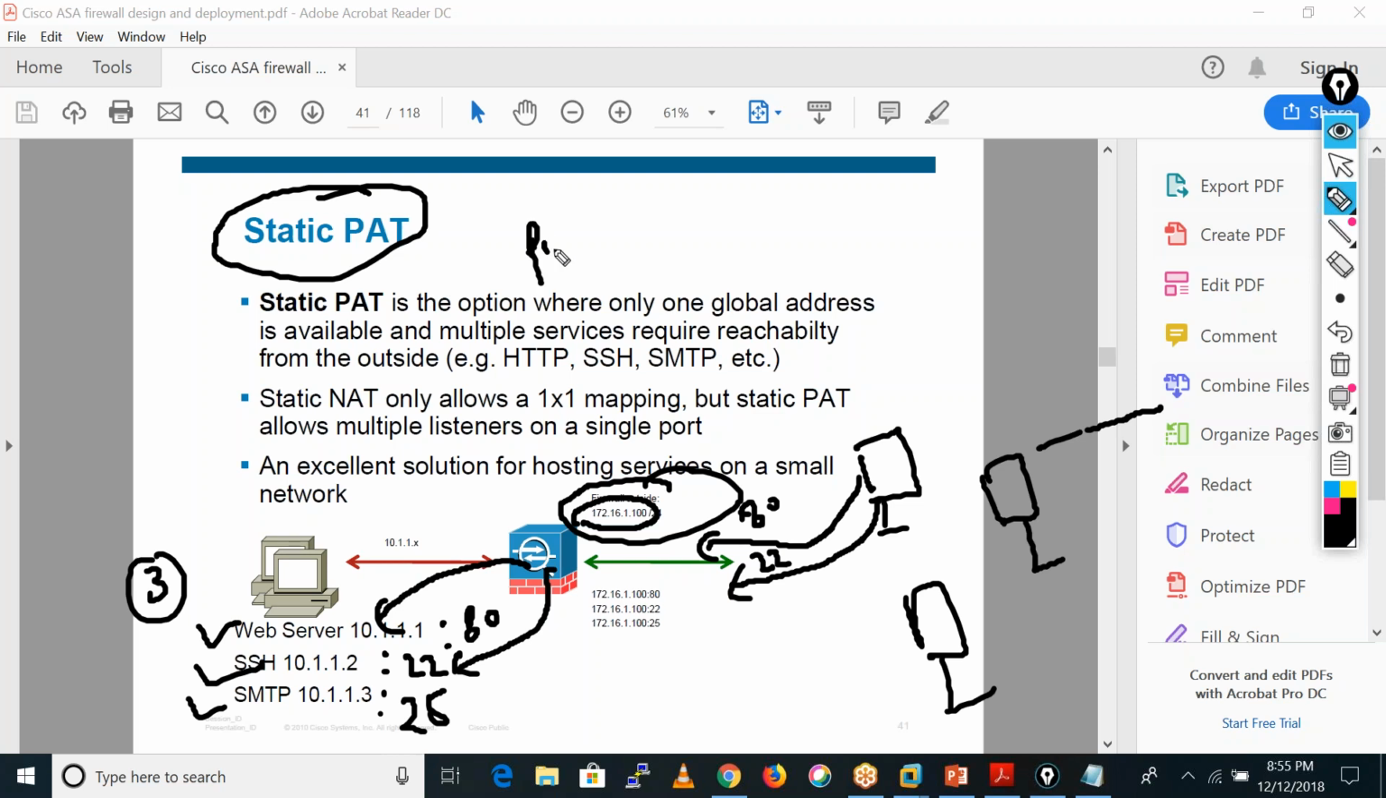It is also known as port translation. Okay, so static PAT is optional where only one global address is available and multiple services require reachability from the outside. Okay, a static NAT only allows a one-to-one mapping, but static PAT allows multiple listeners on a single port. Okay, an excellent solution for hosting services on a small network.